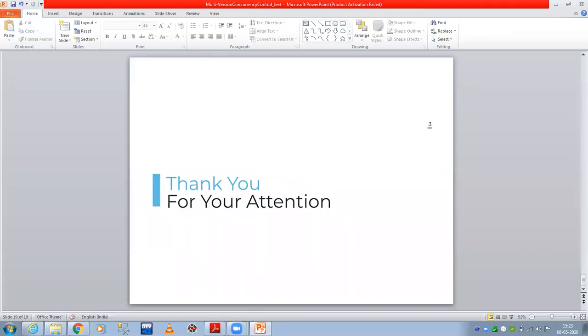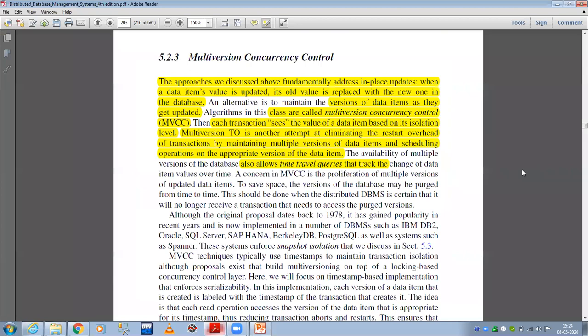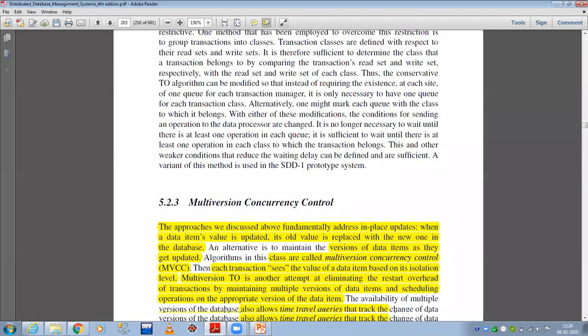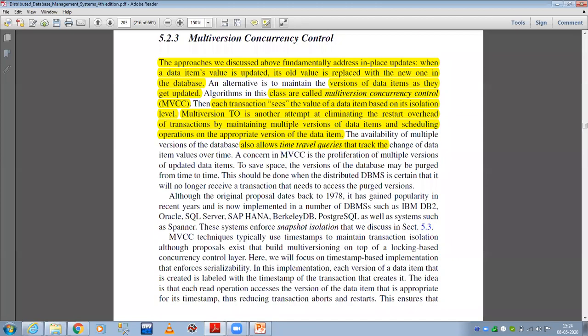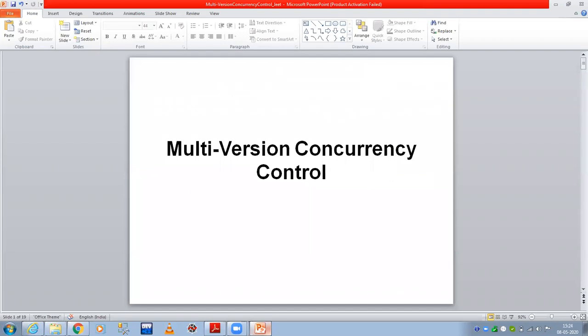So this is it for MVCC. You can go through the book also. Yeah, students, any doubts regarding the multi-version concurrency control protocol, what we have studied till now? Please unmute your microphones. I need a response.